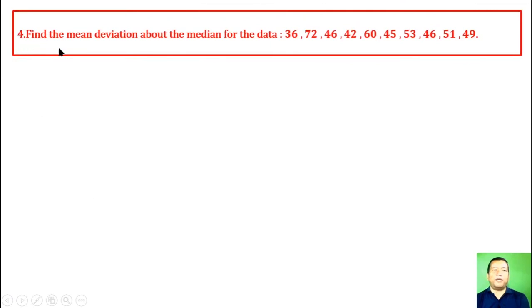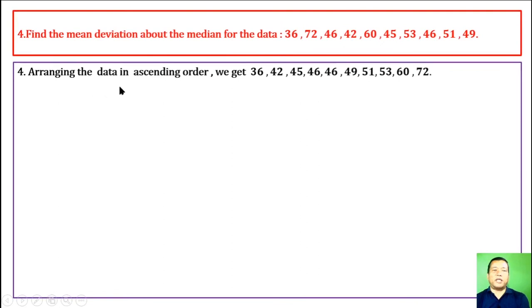Question 4. Find the mean deviation about the median for the data. Arranging the data in ascending order, we get 36 the lowest, 72 the greatest, and the others arranged in ascending order. How many? 1, 2, 3, 4, 5, 6, 7, 8, 9, 10. 10 observations. Therefore, there are 2 median terms, and their mean is the median.